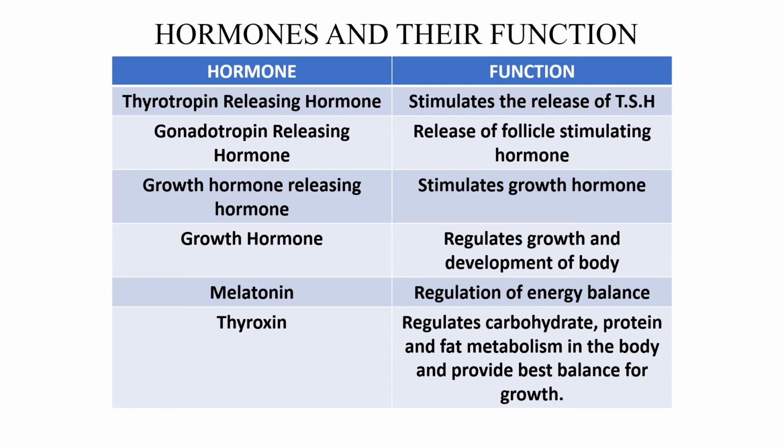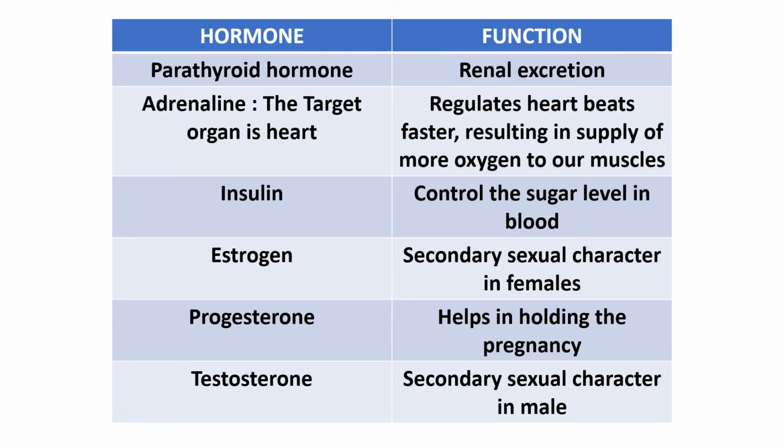Then melatonin, regulation of energy balance. The next one, thyroxine, regulates carbohydrate, protein and fat metabolism in the body and provides best balance for growth. Parathyroid hormone, renal secretion, more calcium amount also depends on this. Adrenaline, the target organ is heart, regulates heartbeat faster, resulting in supply of more oxygen to our muscles. Insulin controls the sugar level in blood.